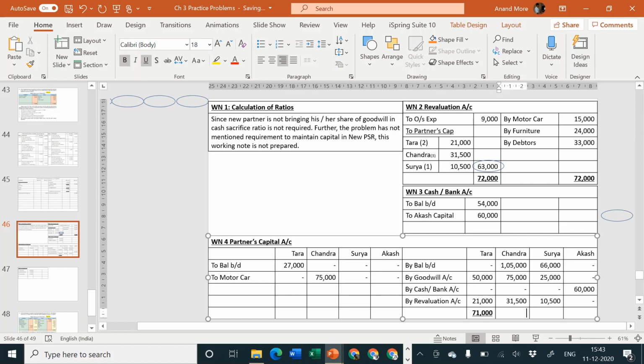Then 1,05,000 plus 75 is equal to 1,80,000. 1,80,000 plus 31,500 is equal to 2,11,500. 66,000 plus 25,000 plus 10,500 is equal to 1,01,500, and then there is 60,000.